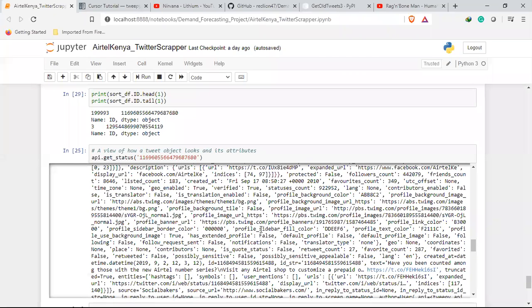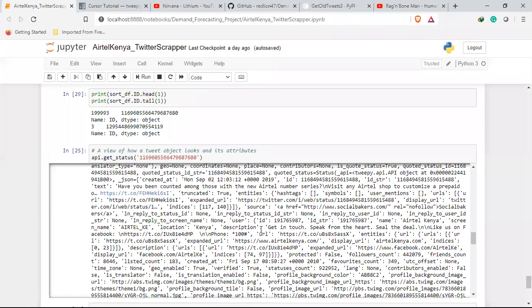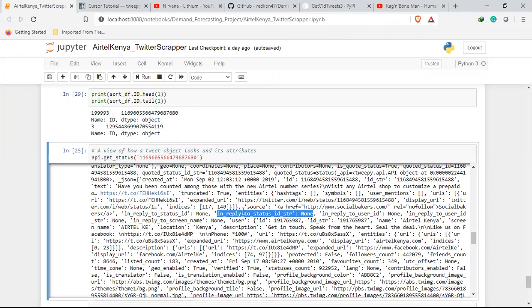Let me see if I'm able to highlight it for you guys. Yes, here it is. So we can already see the attribute in reply to status ID string, but it is none. It doesn't have any value.